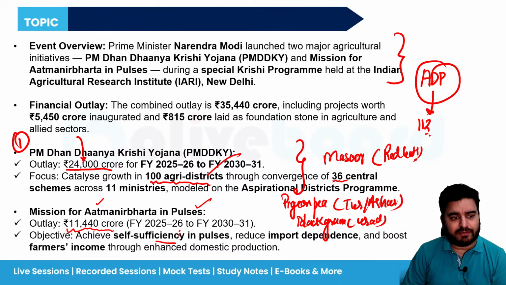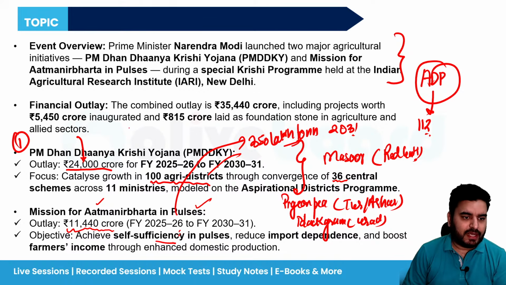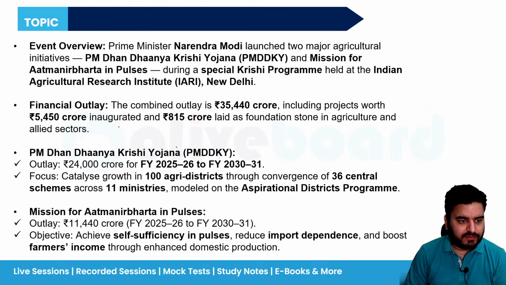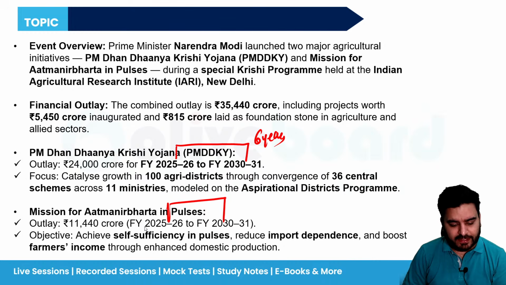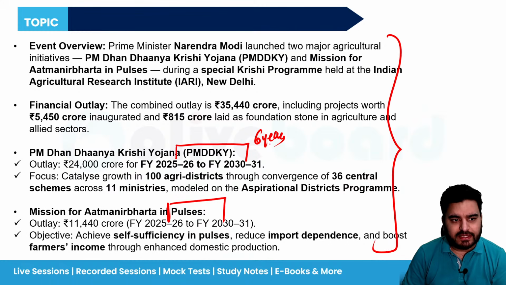And under the mission for Atmanirbharta in pulses, they have a target to achieve 350 lakh tons of pulses production by the year 2031. And you can see here, both of these schemes have a duration of 6 years. Okay, is it clear? Now, how you are going to make the short note for this thing?